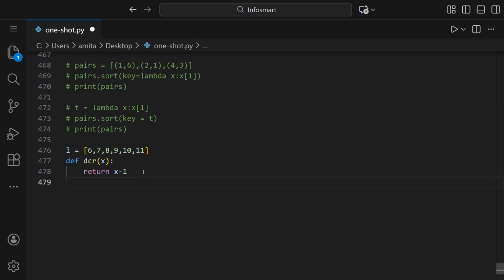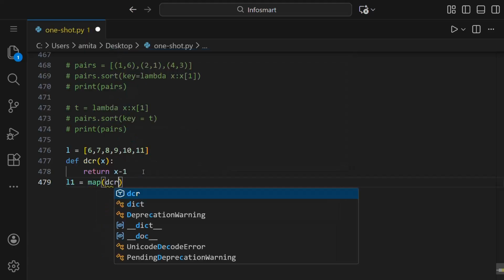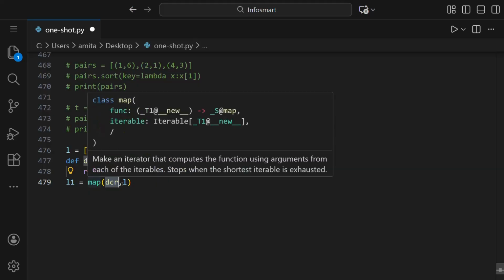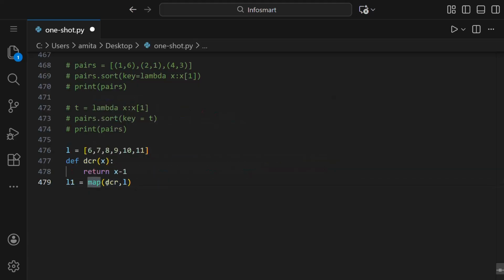Now next what we'll write is L1 = map(dcr, L). This means that map applies the function to all the elements of the list. And what function? dcr. So the dcr function is applied to all the elements of L using this map. So first 6 will go here, x is equal to 6, then it will return 5. Then like this 7 will return 6, 8 will return 7, 9 will return 8, and all of them are added to this list L1.